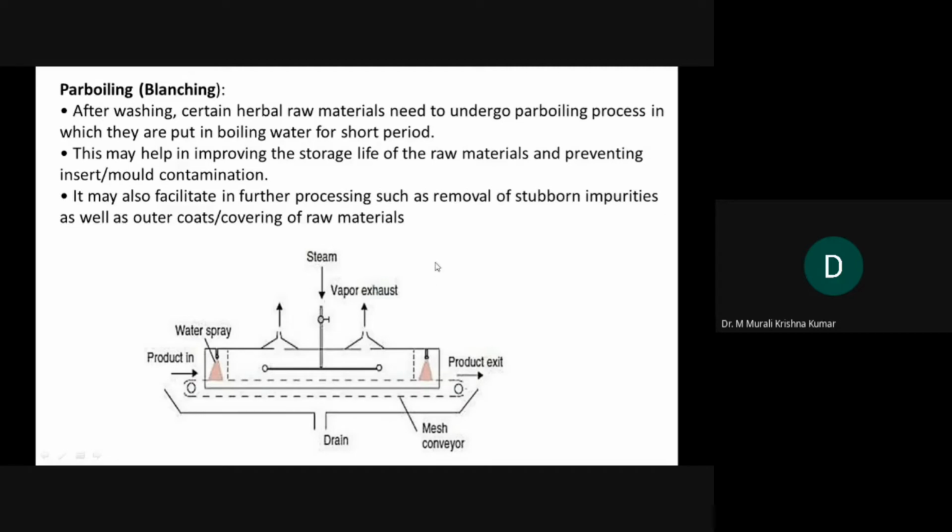So while making the chips, here is the instrumentation that is available for the parboiling process. Here the product is coming from this side, and the boiled water spray is explained. The plant material is exposed to the boiled water spray, and then you also have the steam over here to maintain the temperature. The product exits from this side.